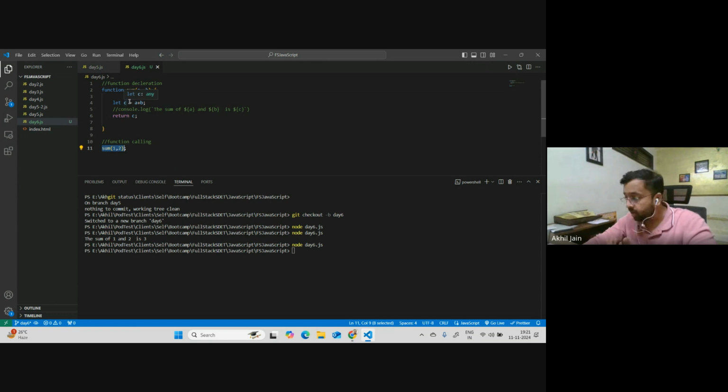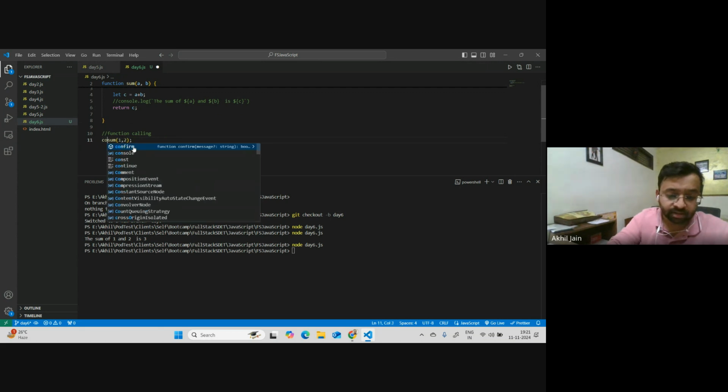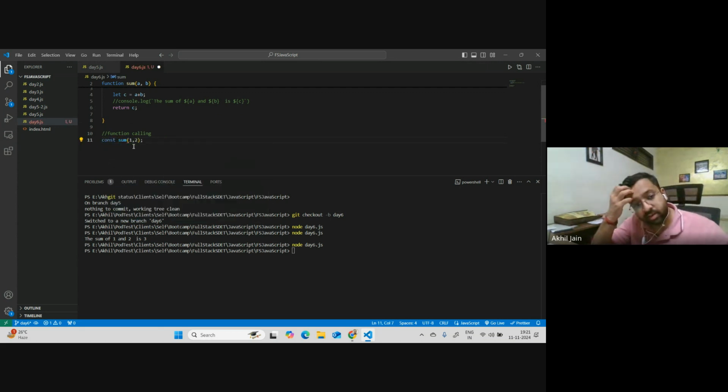So if I want to make use of the return value, I should capture it in a variable, right? So how will I do it? Let's say I use const, and we'll say add result, and assign it to this value. Now I've got the value. Whatever the sum returns, it will get assigned to this variable add result.